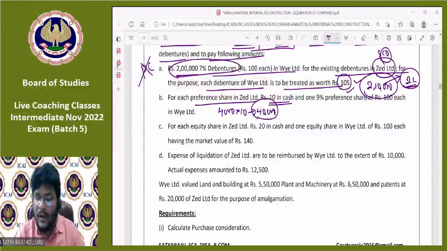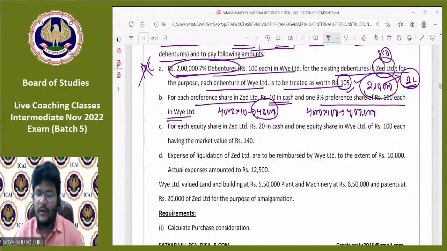And 9% preference shares of 100 each in Y Limited in a 1:1 ratio. For each preference share in the selling company, we are issuing our own company's preference share. So 4,000 preference shares into 100 is 4 lakhs. So the total amount payable to preference shareholders is 40,000 plus 4 lakhs, which is 4 lakh 40,000.